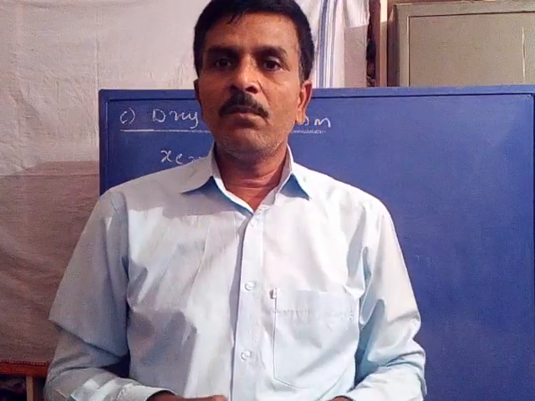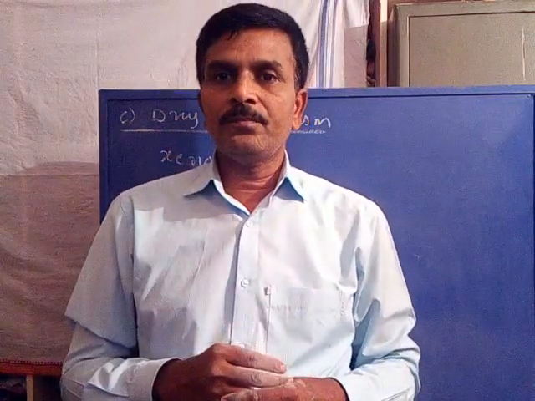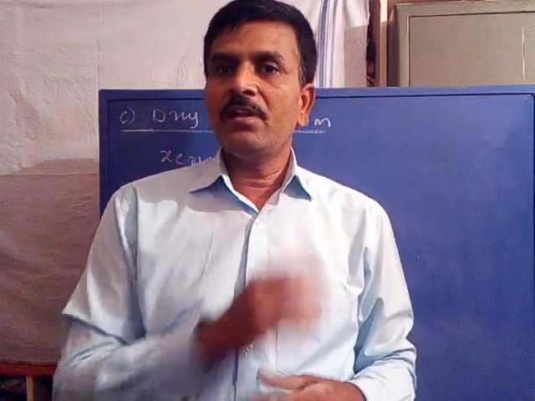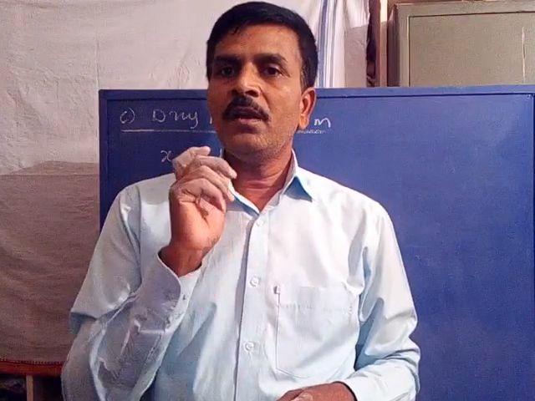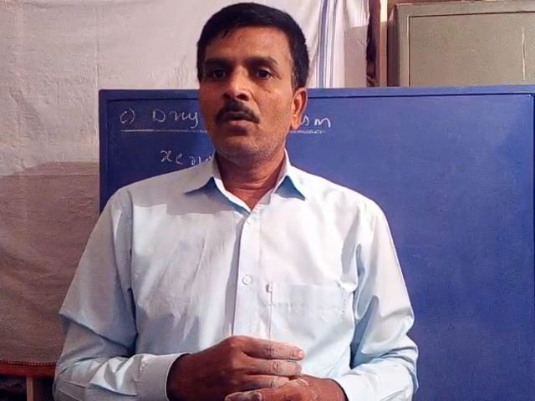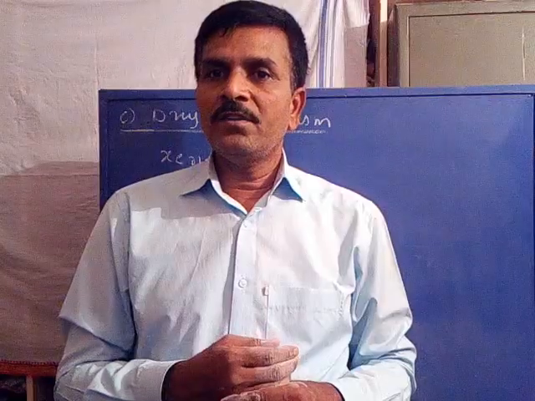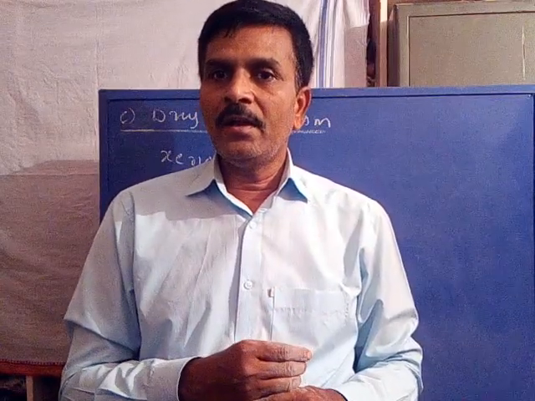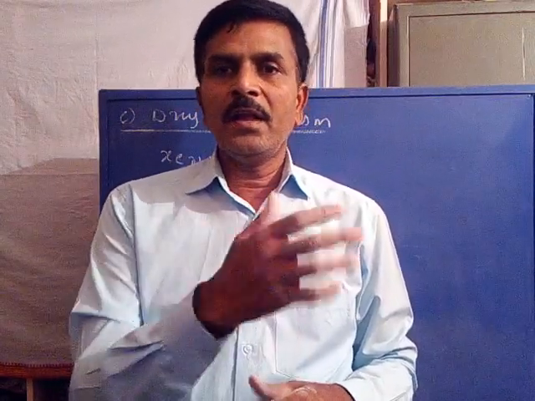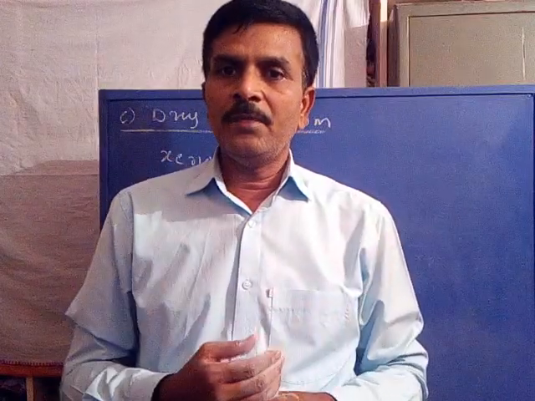So drug metabolism includes two phases. One is phase 1, the other is phase 2. In phase 1, the drug undergoes hydrolysis, oxidation, reduction, or rearrangement into a drug metabolite, that is, an intermediate.